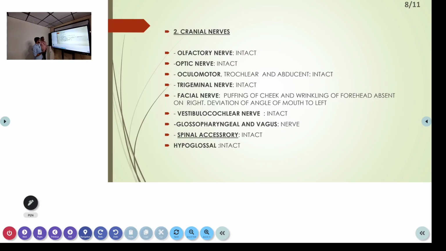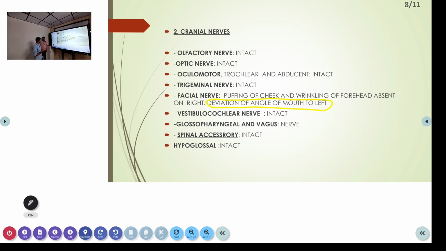Now coming to the cranial nerve examination. Olfactory nerve was intact. Optic nerve examination was intact. Oculomotor, trochlear, abducens nerve examination was intact. Trigeminal nerve intact. Facial nerve: puffing of cheek and wrinkling of forehead was absent on the right, and deviation of angle of mouth. One sign alone is enough to know that this patient is having facial nerve weakness. Deviation of angle of mouth towards the left side.